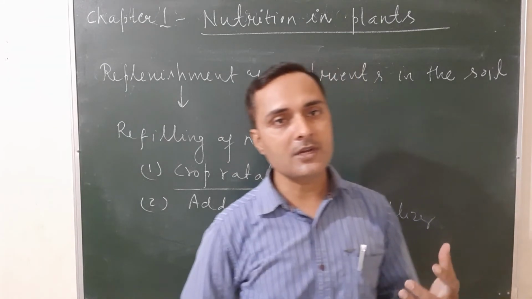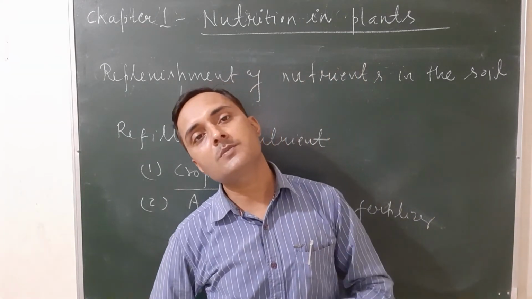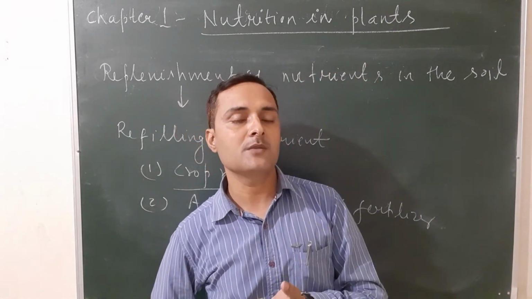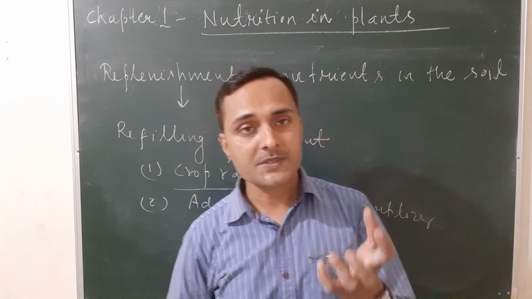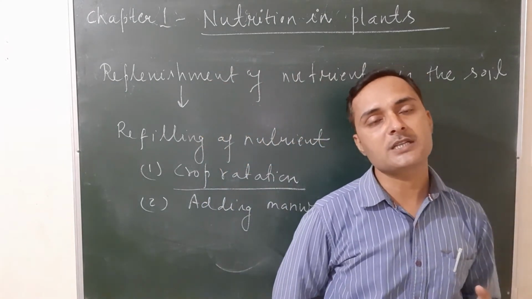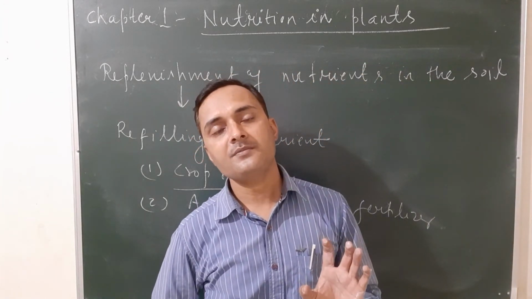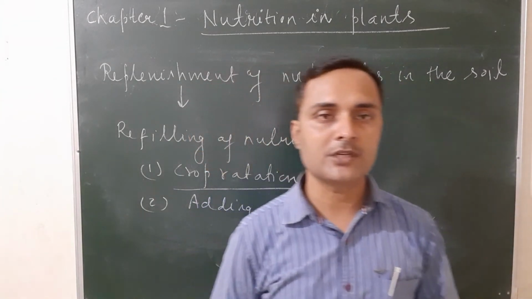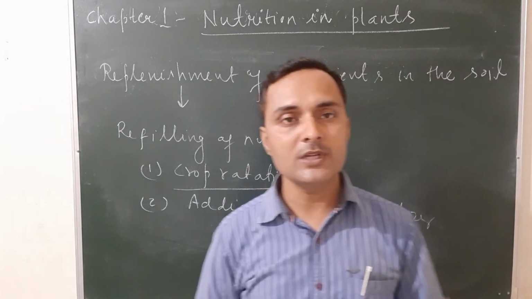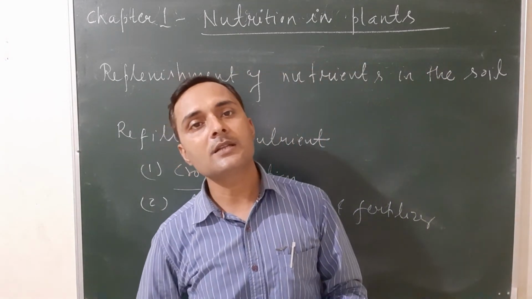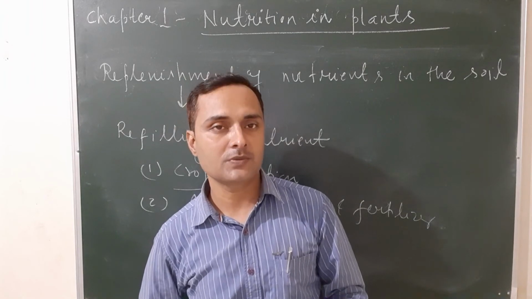Okay, you have to prepare well. So what are manures? Manures are substances produced from the dead remains of plants and animals, and they help to increase the fertility of soil. And what are fertilizers? Fertilizers are chemicals also produced by human activities in the laboratory. They are also used to increase the fertility of the soil.